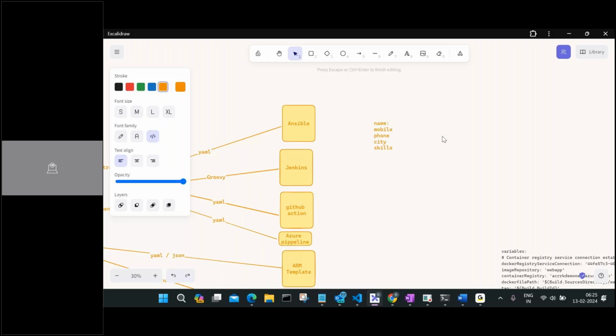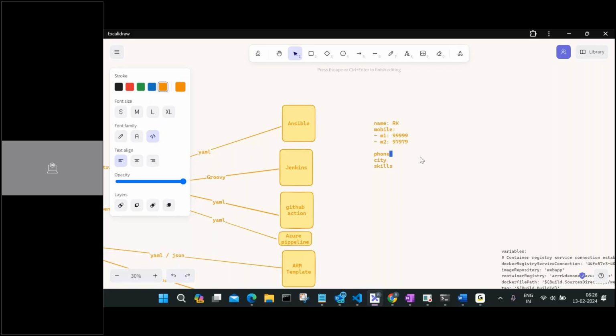Mobile number is definitely one. In case I have multiple mobile numbers, how can I mention them? If I have just one mobile number, I can simply put a space here and mention the number. But if I have multiple mobile numbers, I'm going to say hyphen and then mobile number one, whatever name I have. So I'll say mobile one, M1, colon, and then maybe 999, and then hyphen M2, colon, then maybe 979797, something like this. Again, same thing with phone.